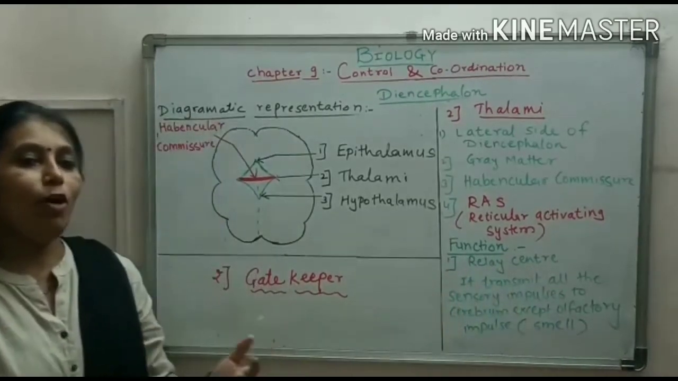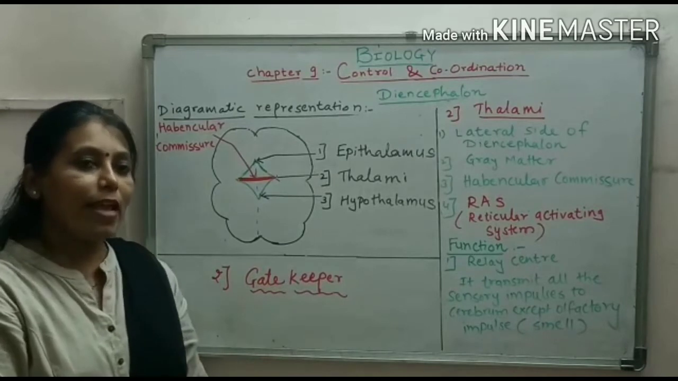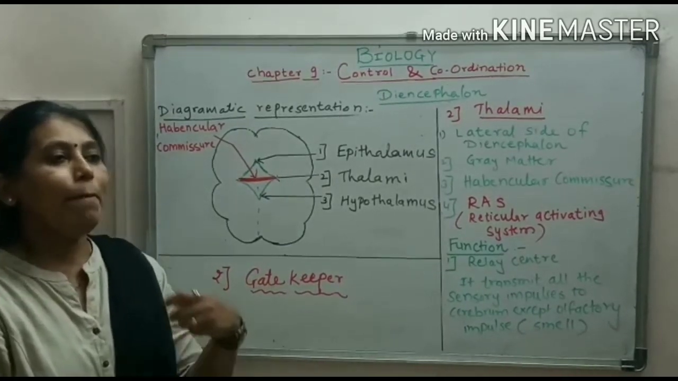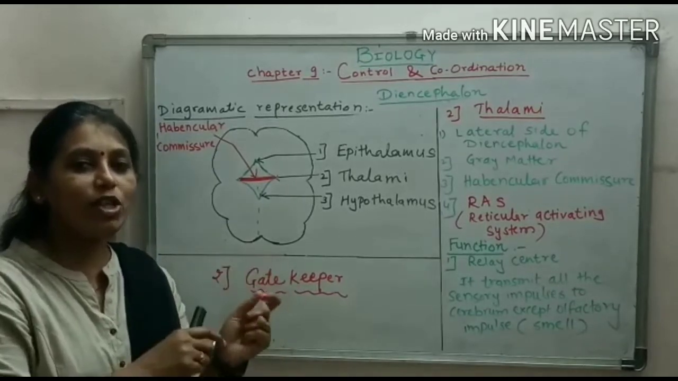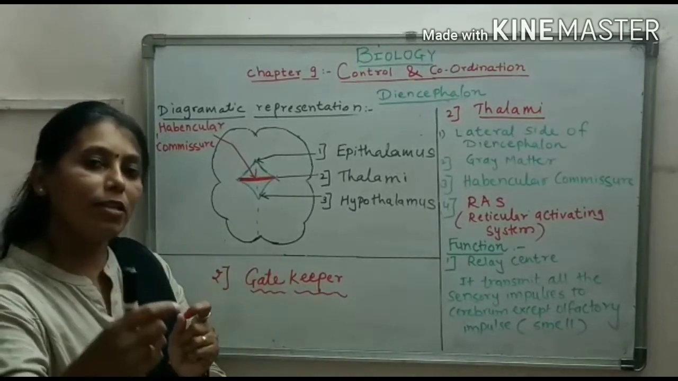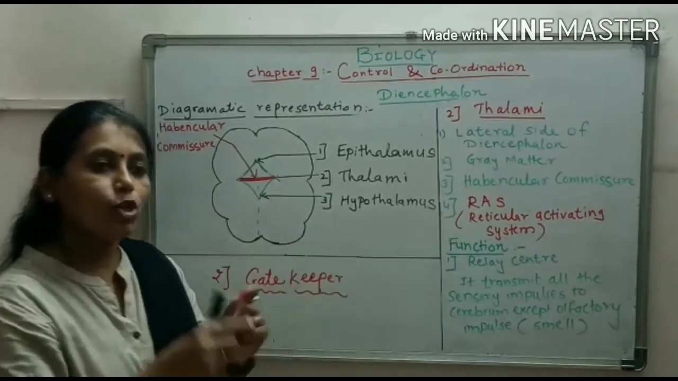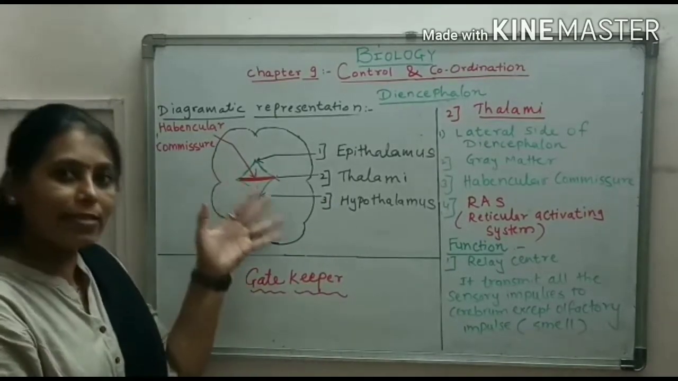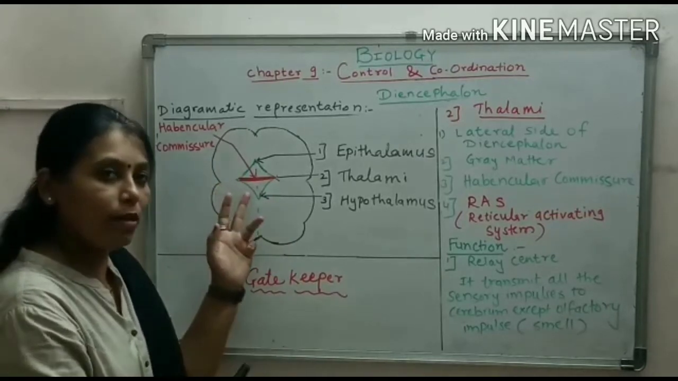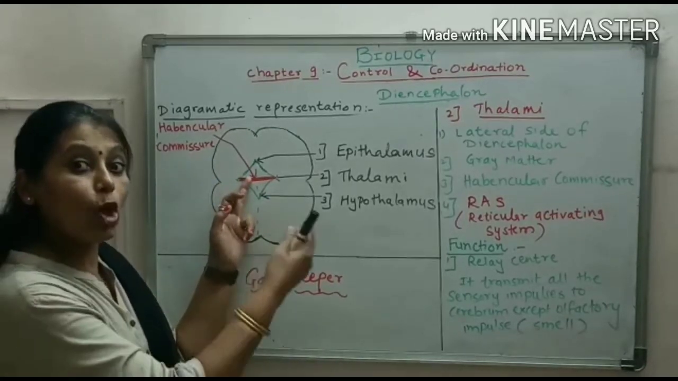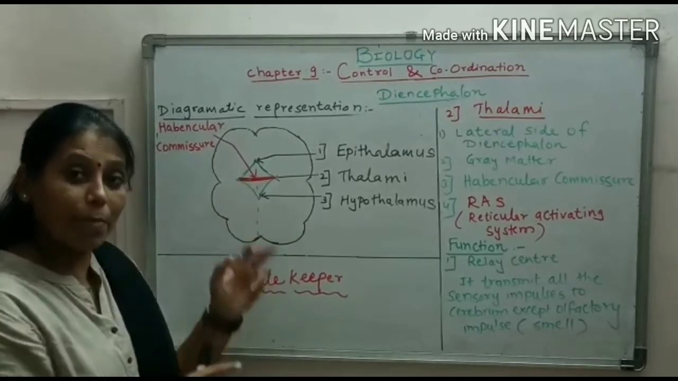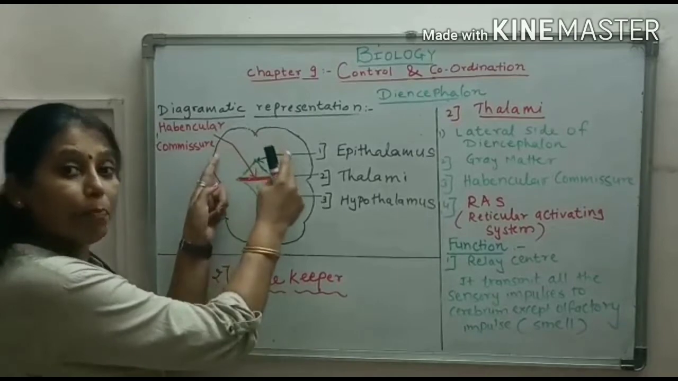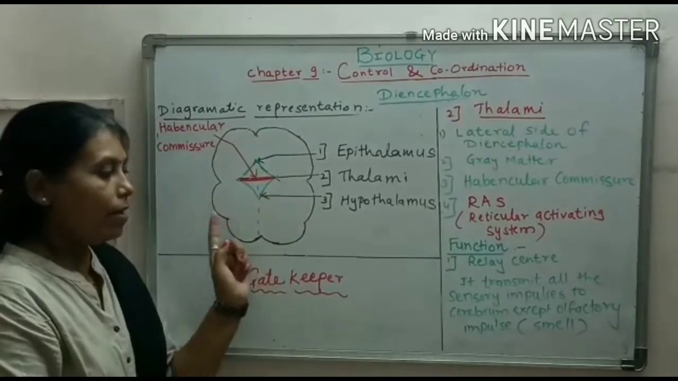For example, children play a relay game. In that relay game, they pass on the baton from one child to another child, and from another child to a third child. The actual point of that game is to pass on. So here, what exactly do the thalami pass on? The thalami pass on the messages coming from different sense organs to the particular centers.